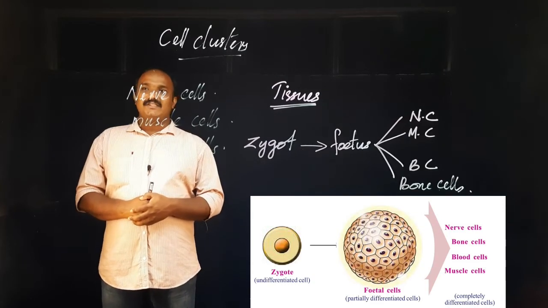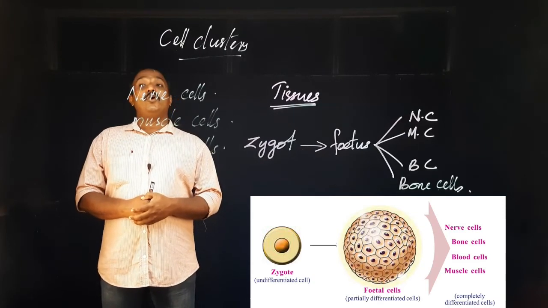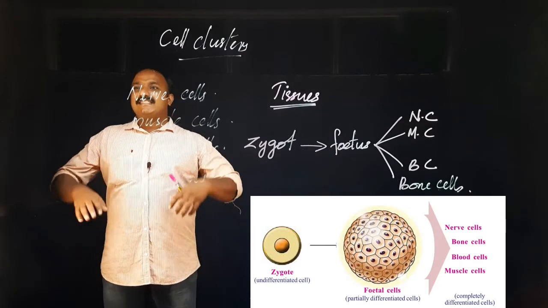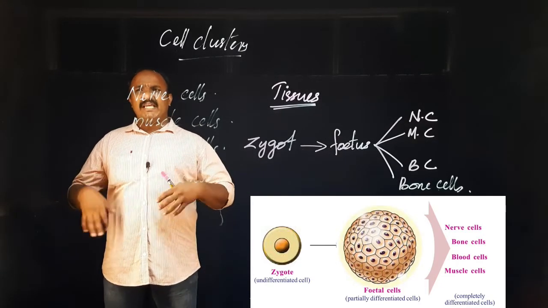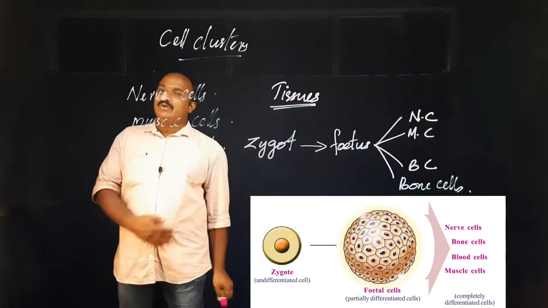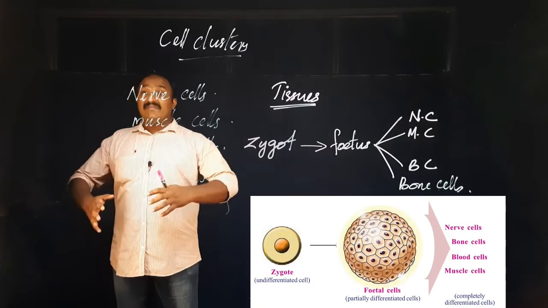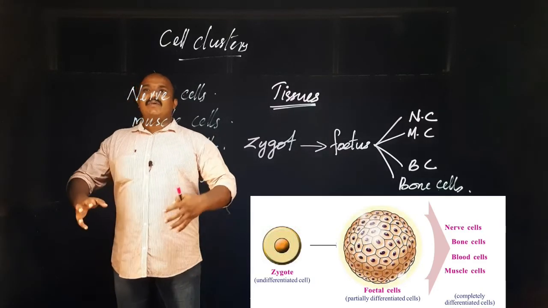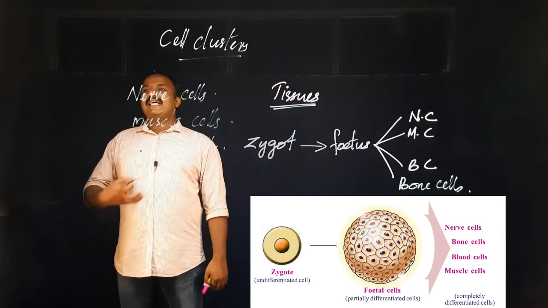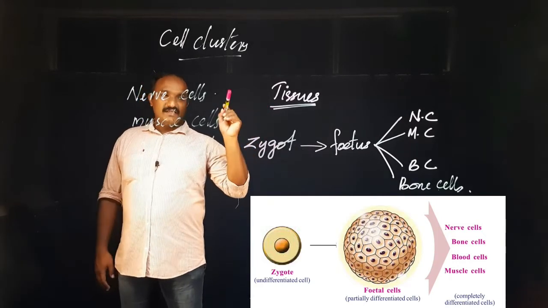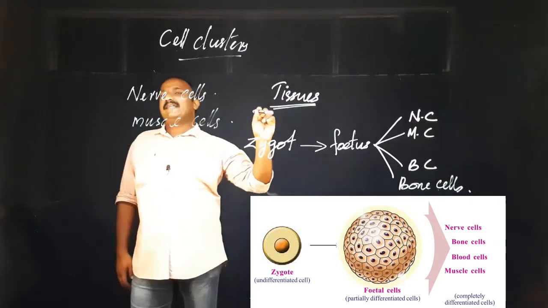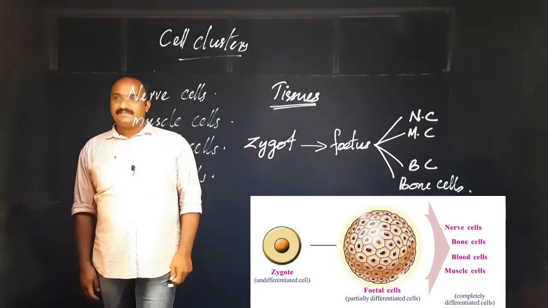Clear now? So we are all formed from a single cell called zygote. Then that zygote undergoes different types of cell division. As a result, it changes into another, more developed, more advanced form, called fetus. Then that fetus contains different types of cells like nerve cell, muscle cell, blood cell and bone cells.